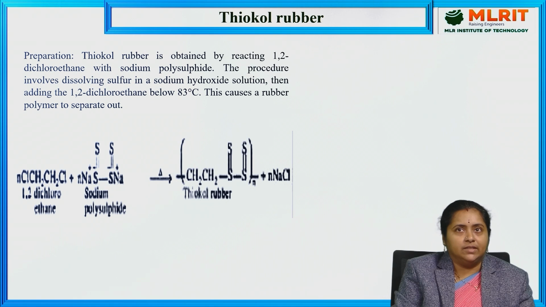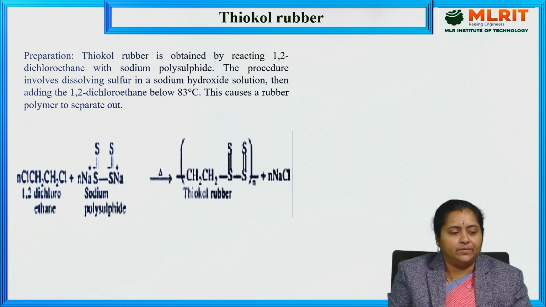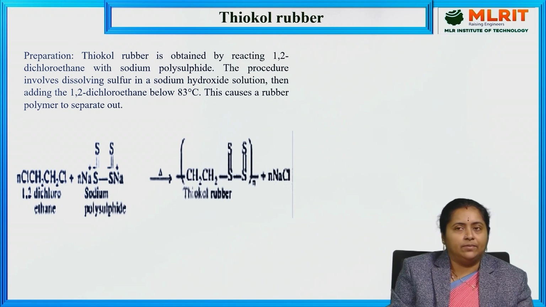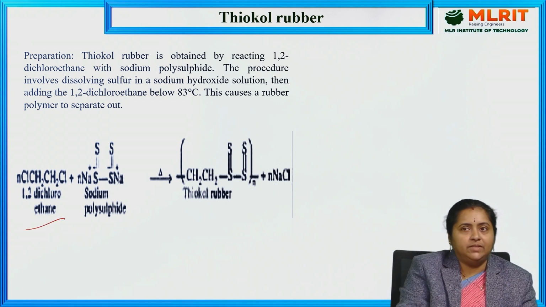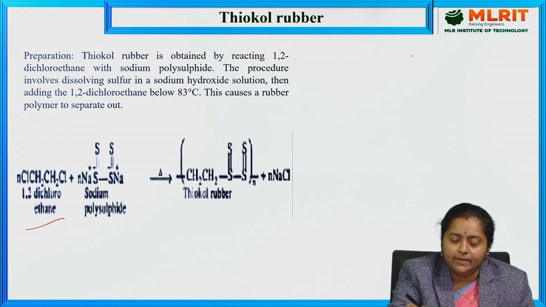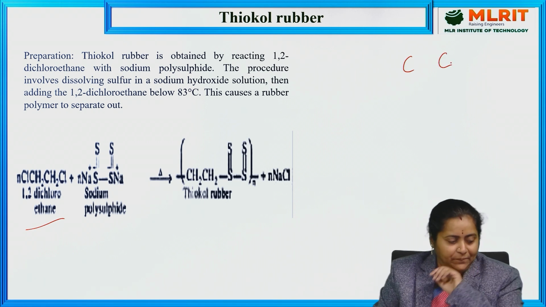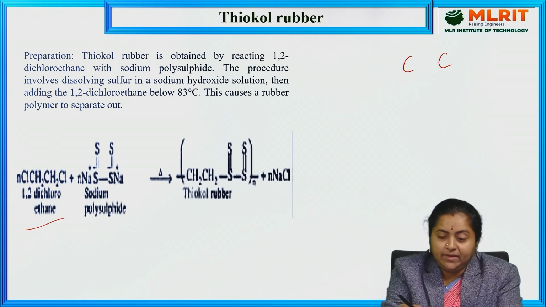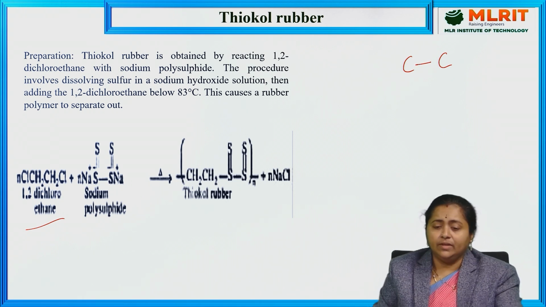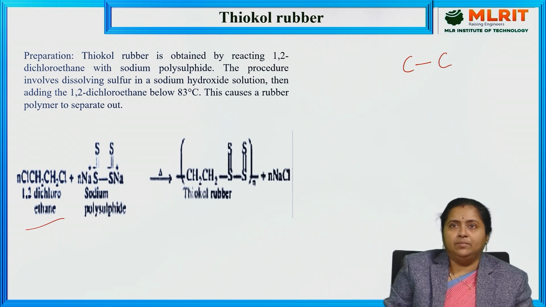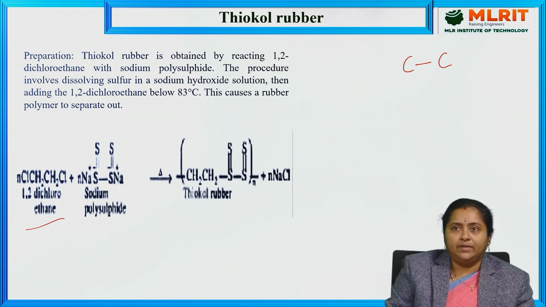The second one is thiocol rubber. It is also an example for an elastomer, and let us see its preparation. Thiocol rubber is prepared by reacting 1,2 dichloroethane. Ethane means, what is the formula for ethane? Ethane means presence of two carbons. Eth means two carbons are present, and ane means it is nothing but a single bond between two carbons. If a single bond is present between two carbon atoms, then it is an example of an alkane.